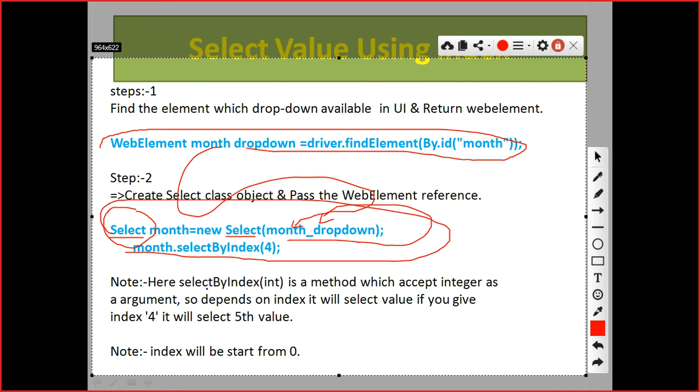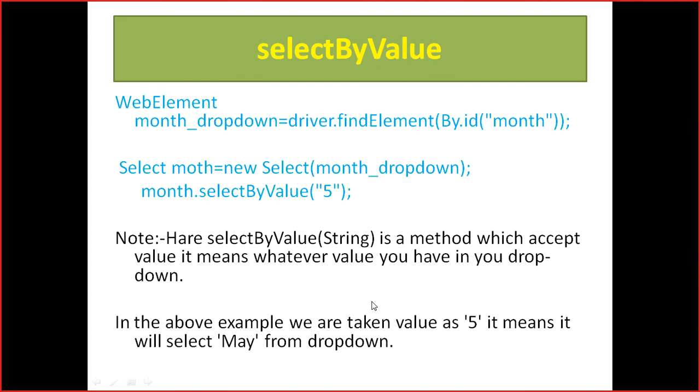Select by index takes an int type, and we know that index starts from 0. So if you give 4, it will select the fifth value, because the index starts from 0. These are the steps you have to remember.